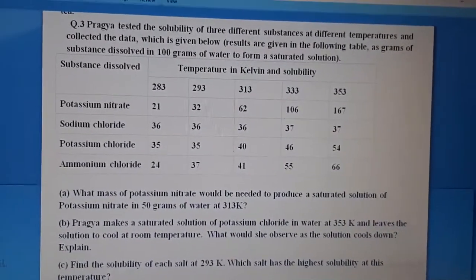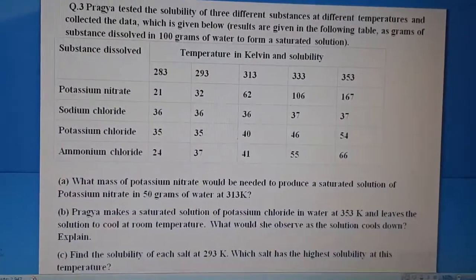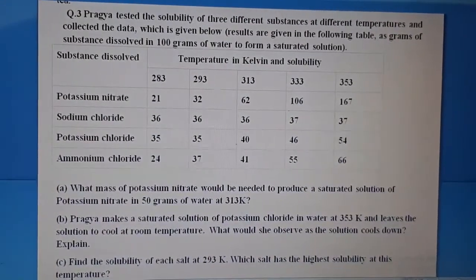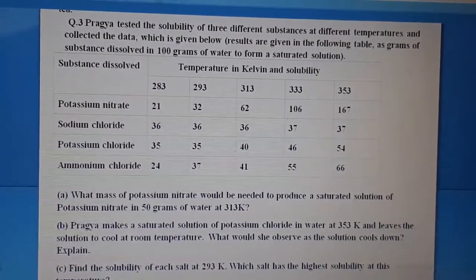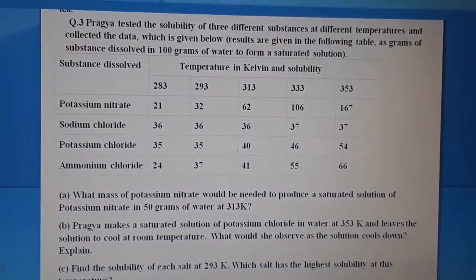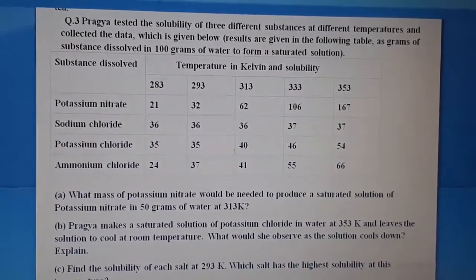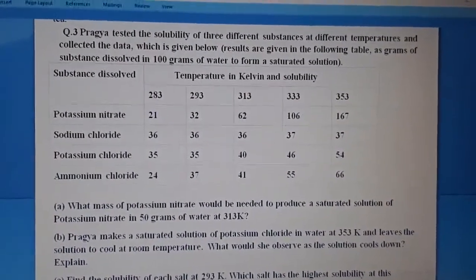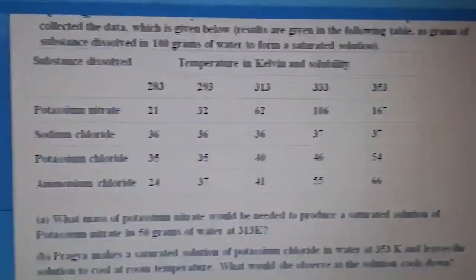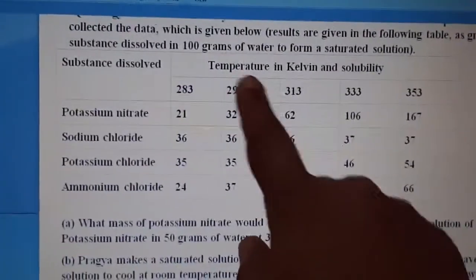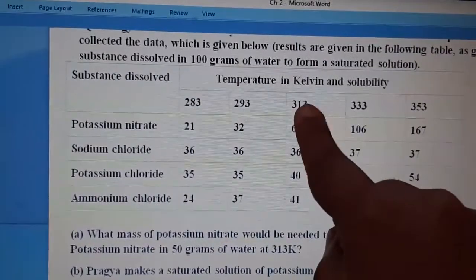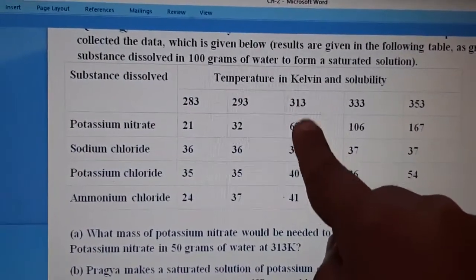Now the questions are asked, what mass of potassium nitrate would be needed to produce a saturated solution of potassium nitrate in 50 gram of water at 313 Kelvin. So the first part you can see from here, the temperature is given 313 Kelvin and potassium nitrate.